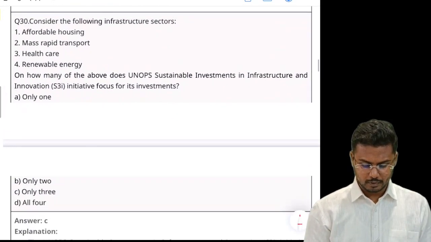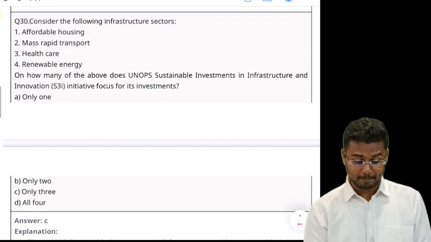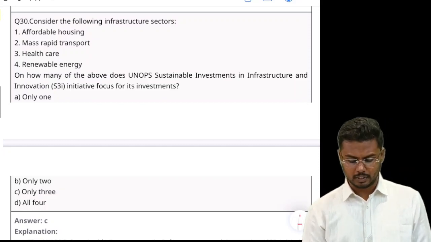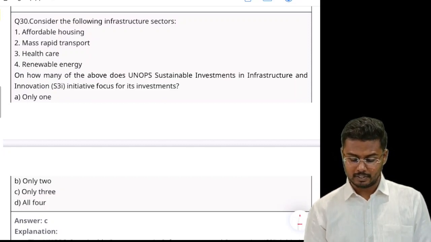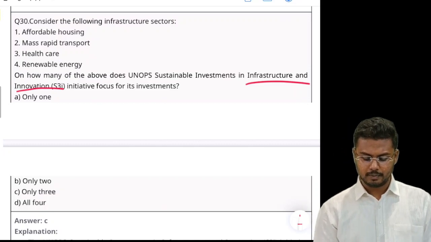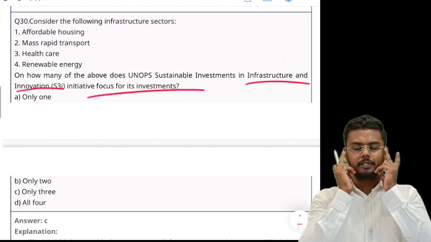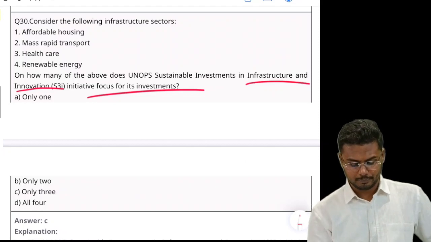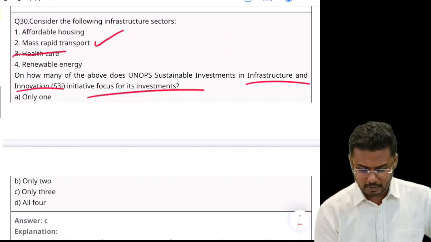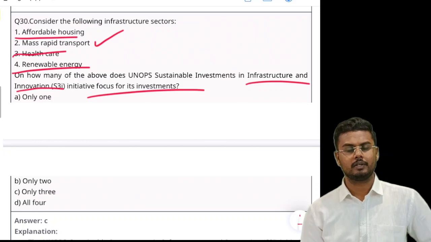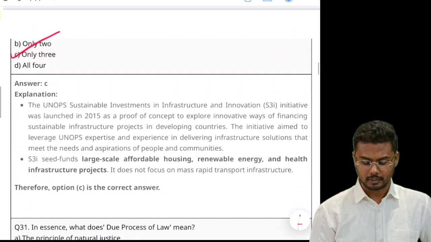Getting my point? Next, consider the following infrastructure sectors: affordable housing, mass rapid transport, healthcare, and renewable energy. How many of the above does UNOPS sustainable investments in infrastructure and innovation initiative focus on for its investments? Based on logic, here too you can eliminate the second one, that is mass rapid transport. Healthcare is required, renewable energy is required, affordable housing is required. These are basic bare minimum necessities. So as a result, option 3, that is only 3, would be correct.